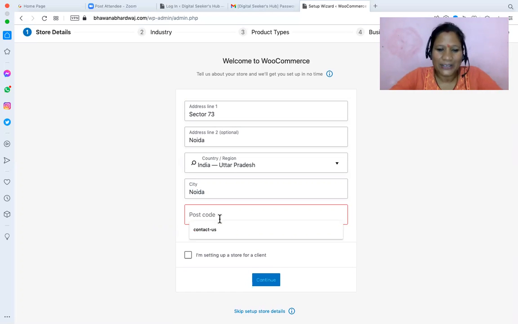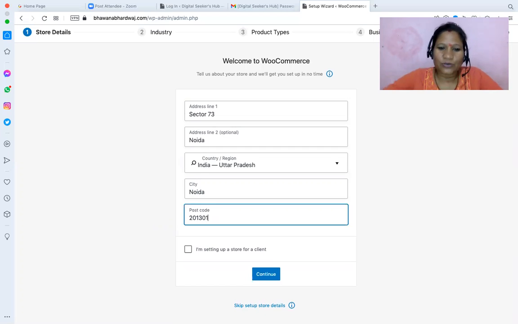So here we are back to our postal code 301. So we are setting up our online store using WooCommerce. As soon as we have installed WooCommerce, WooCommerce is taking some information from us. We can skip this entire setup. As soon as you set up any plugin, that plugin is going to appear on the left side somewhere. So if you are skipping here, you can see that skip the setup of the store details. You can skip it right now and go to the WooCommerce tab, and then there you can set up this entire thing again. Whatever you are writing here right now, you can change it. It's totally up to you. Whenever you want, you can change it.